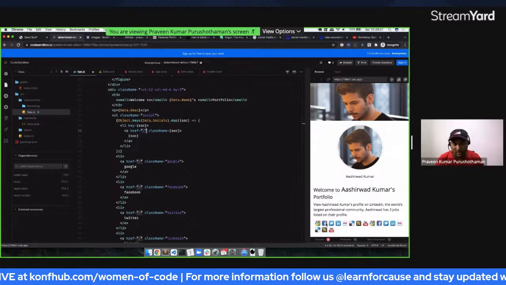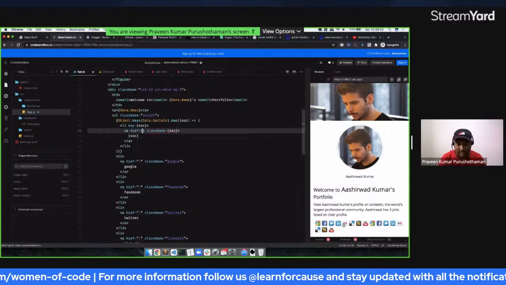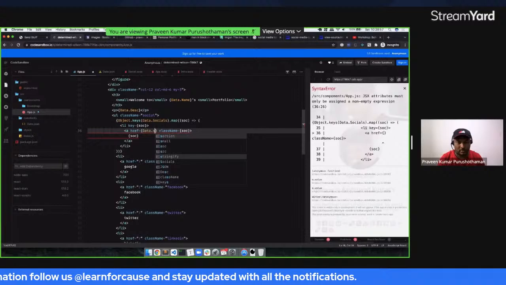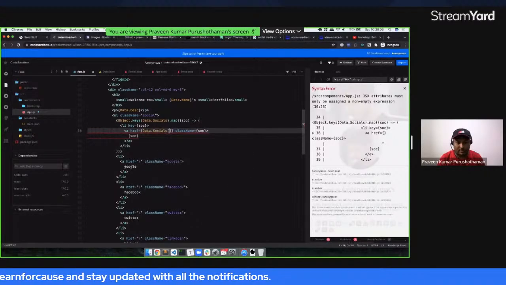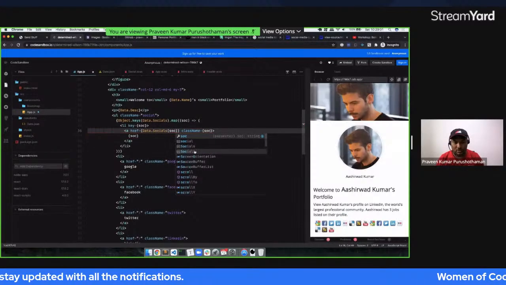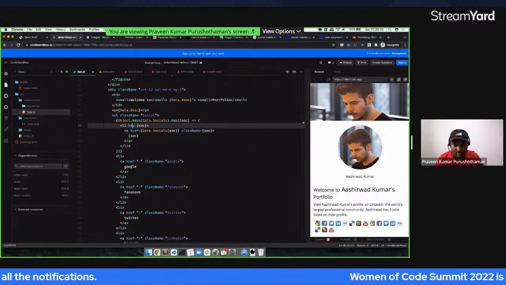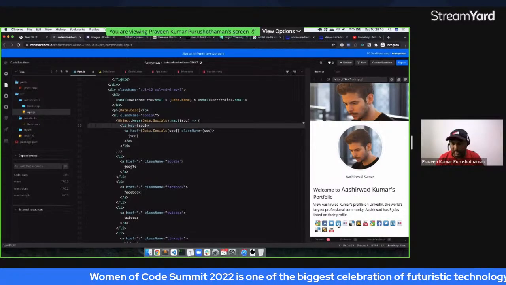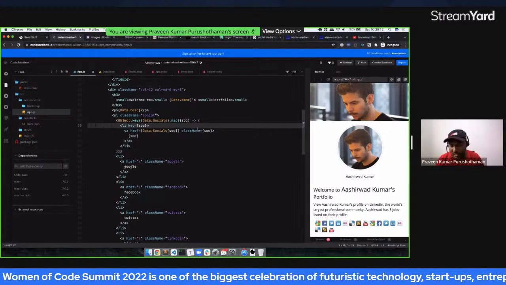For changing the link, we'll be using data.socials of SOC. If I do this, I could see that there is nothing there. Here, I can go to the Facebook. Now it is Twitter. LinkedIn is not coming anything. So this way we are able to do it. But unfortunately, all the icons are getting displayed.